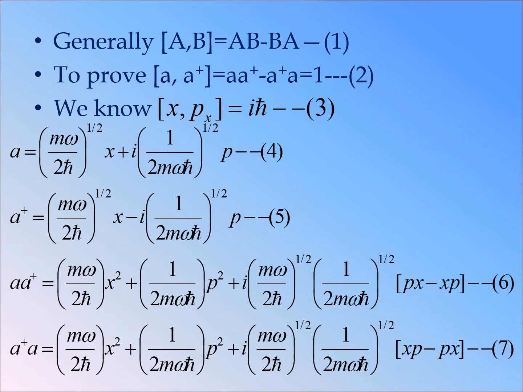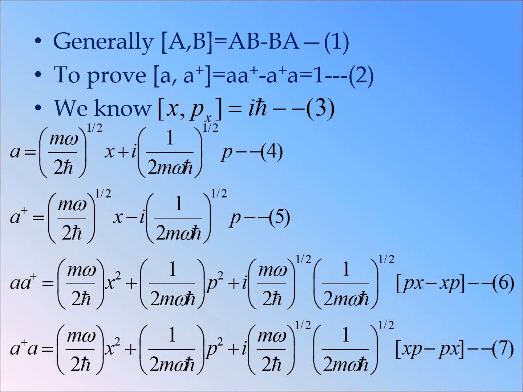Now we have to prove that [A, A†], the commutation relation, is equal to A A† minus A† A, which is equal to 1. And you know the commutation relation between the position and the momentum is equal to iħ. A and A† are ladder operators, and A can be written as (mω/2ħ)^(1/2) x plus i (1/2mωħ)^(1/2) p.